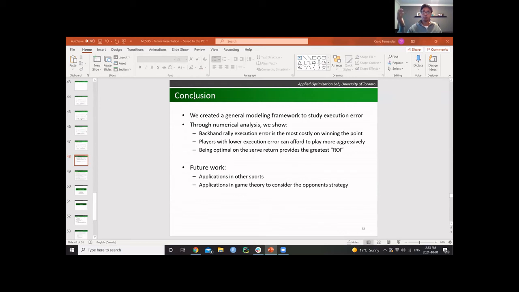I'll point to one paper, which I remember reading and was very jealous of in the middle of this project: a paper on darts to do this execution error and determine optimal policy. In darts, it's very easy to intuit which region a player was aiming for, because you can compute, based on the score, that you should aim for the 18 or the double 12. Having that precise confidence in the intention definitely gives better confidence in the execution error around it, similar to Ethan's work where they have experimental data where they knew where they were aiming. So there's definitely a little bit of intuiting. I hope that answered your question, Stuart.